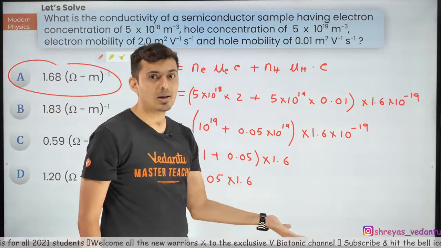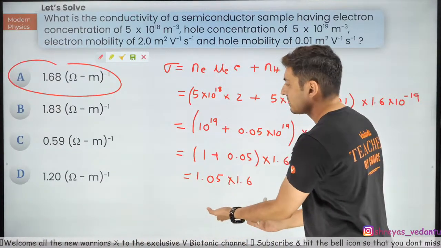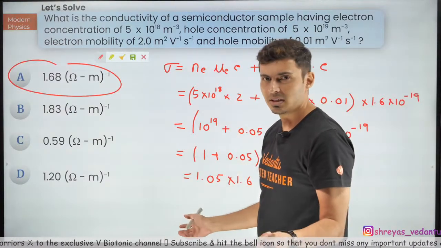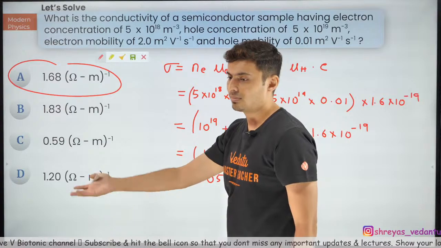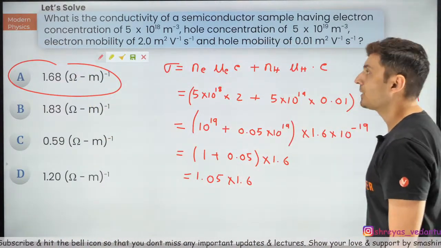So you don't have to sit and multiply it. Somebody was asking, sir, how do you speed up calculation? I did not multiply it. Why? Because I know it will be slightly more. 1.6 into 1 is 1.6, 1.05 into 1.6 is slightly more. So directly mark it. Why do you want to break your head? Got it? Cool. Chalo. Let's get going to the next one.